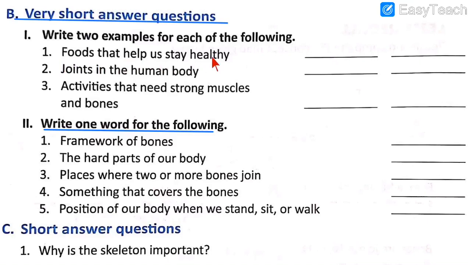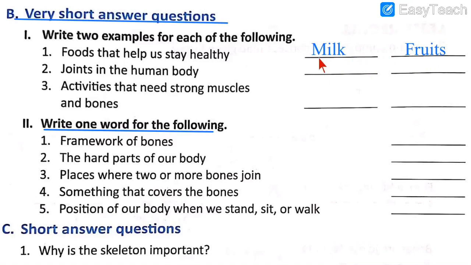Foods that help us stay healthy. So we have to write the names of any 2 foods that help us to stay healthy. There are a lot of foods that we have learnt in the lesson with which you can be healthy. It can either come from animals or from plants. So let's write the names of any 2 foods.